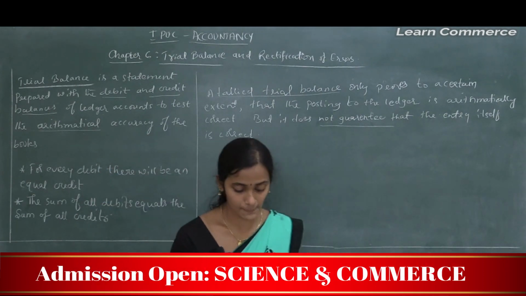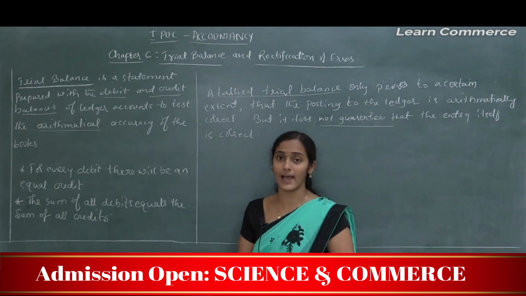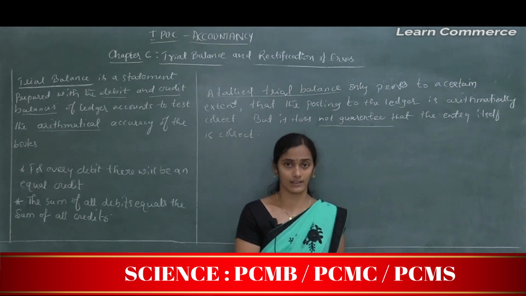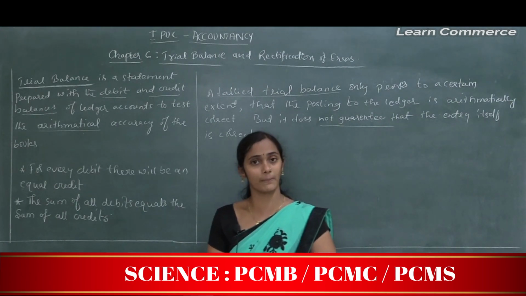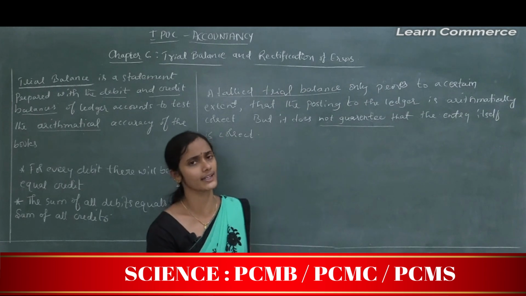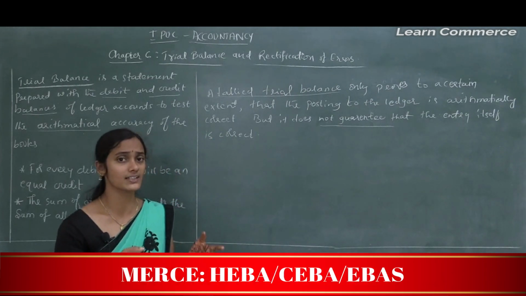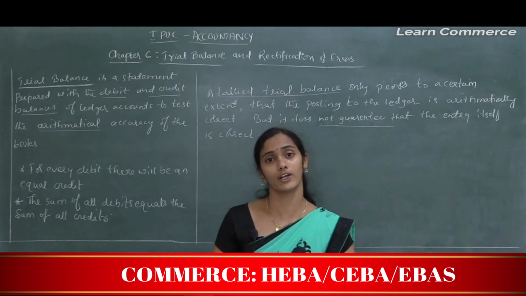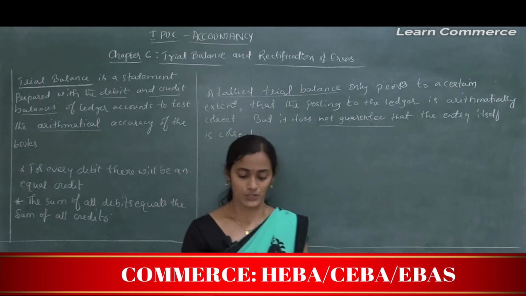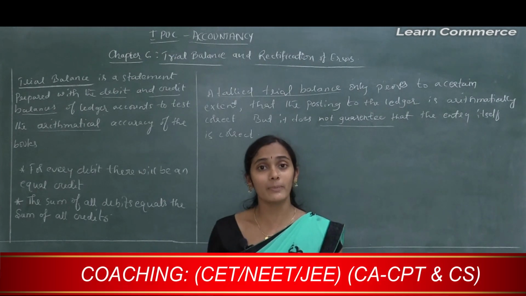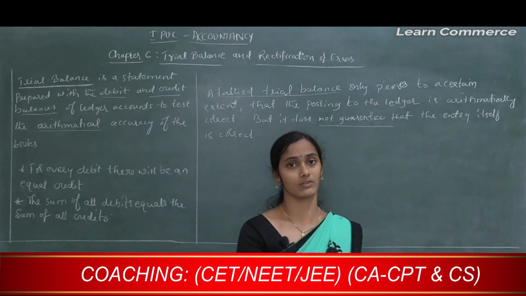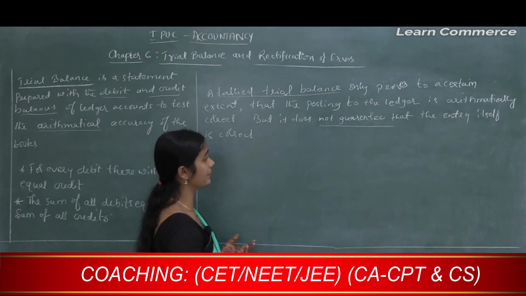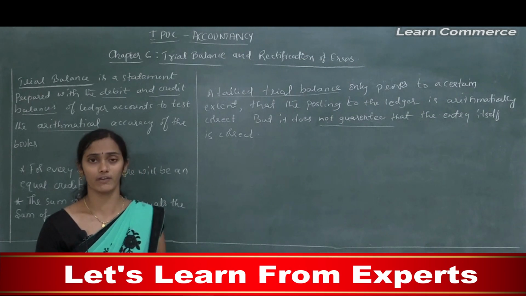Okay, so there can be errors which affect the tallying, or the equality of debits and credits, and there can be some errors which do not affect the equality of debits and credits. So let's see some common errors that may happen during the recording of a transaction.